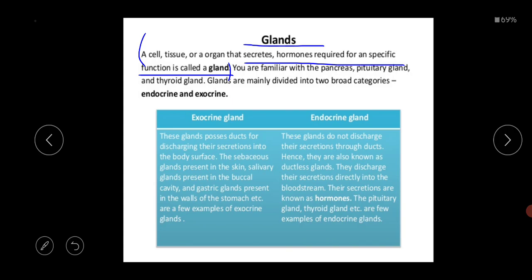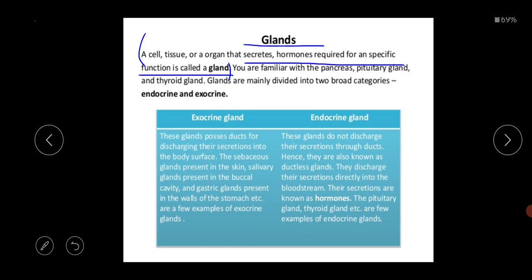I am repeating again, what is the basic definition of the gland? The gland is a kind of cell or tissue or organ which specifically secretes the hormone required for a specific function. So what is the basic function of the hormone? This hormone is one kind of chemical messenger.